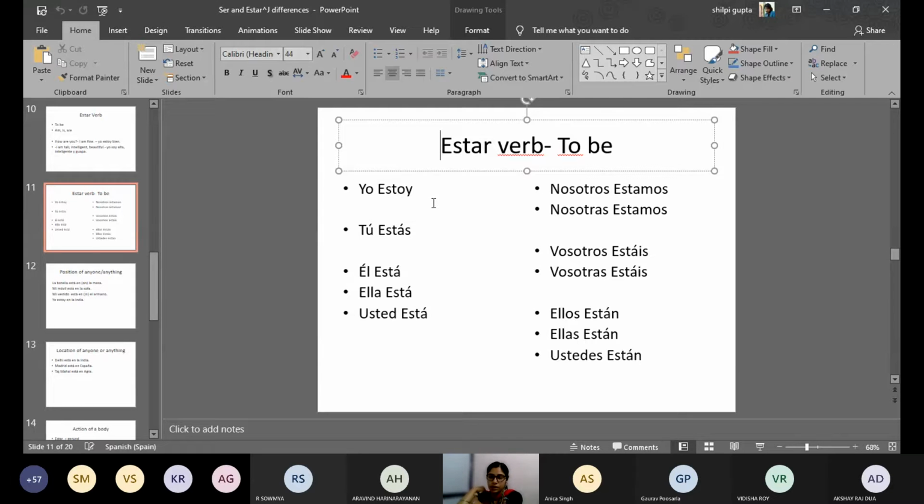The ser verb is used for serious things, like your identity. Like I'll say yo soy Shilpi, yo soy profesora. So this means that I'm talking about my identity, my quality, like who am I? It's the question of who am I. But here the estar verb is about how are you, how you feel. It's something for a while, which will not be there for a very long time. So you are using the estar verb to describe that.